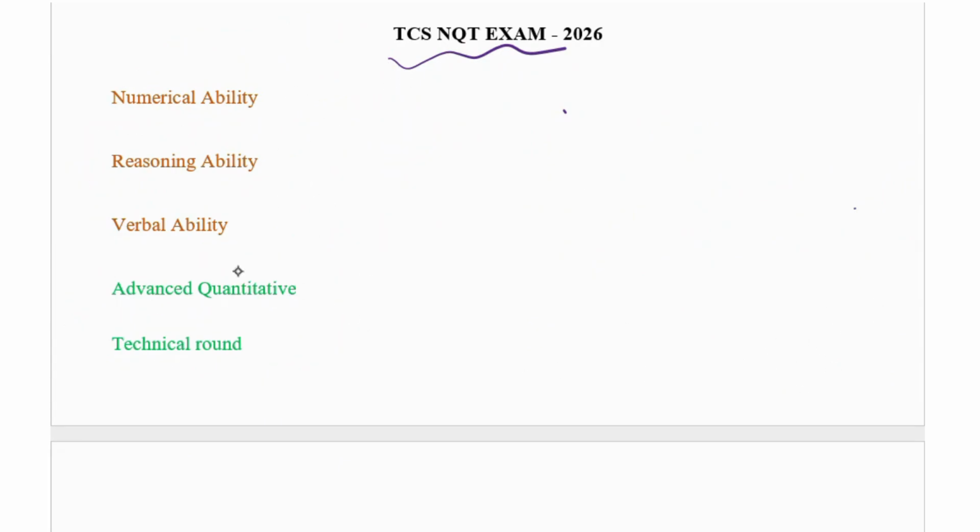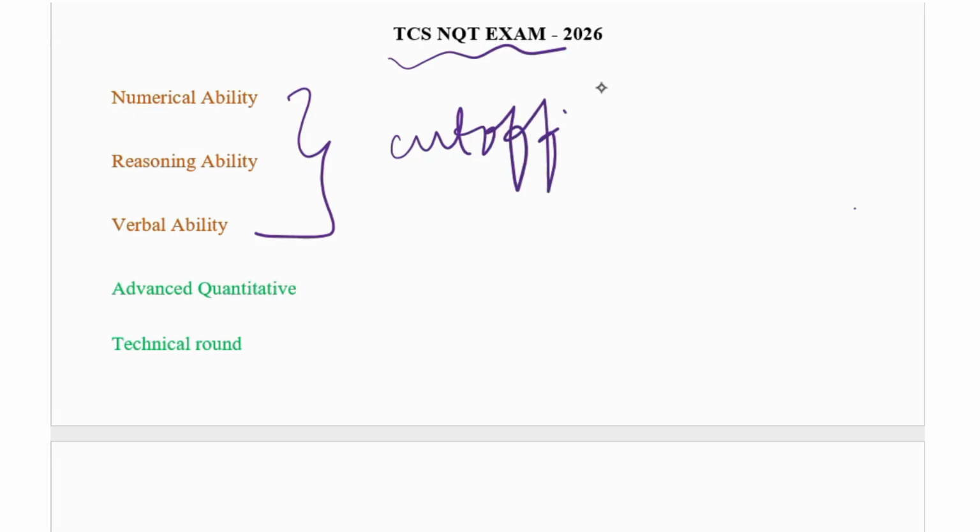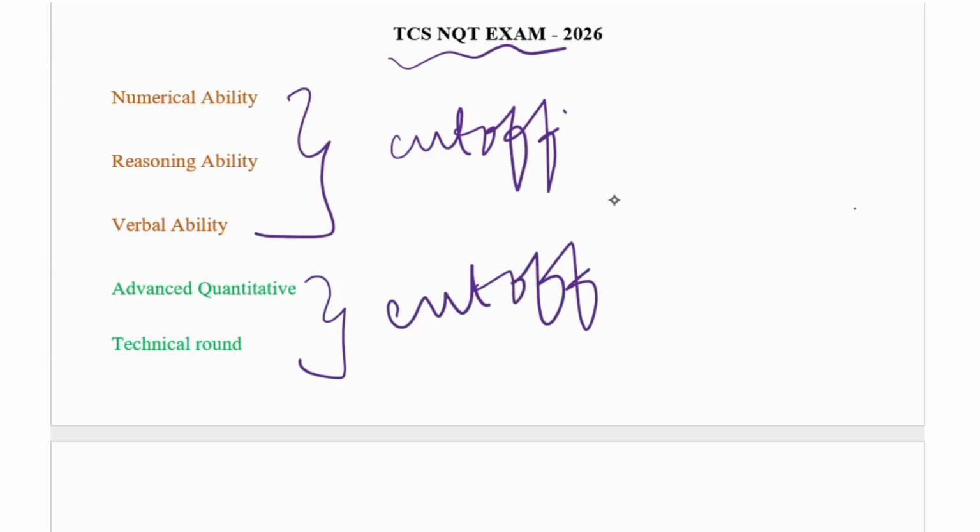You have to exceed the cutoff marks, and in the other section also a cutoff will be present. You have to exceed that cutoff also. Then only you are promoted to the next section, that is the interview. This is the important one, so please listen carefully. Those who are newcomers, you now have a little bit of an idea on what I said today.